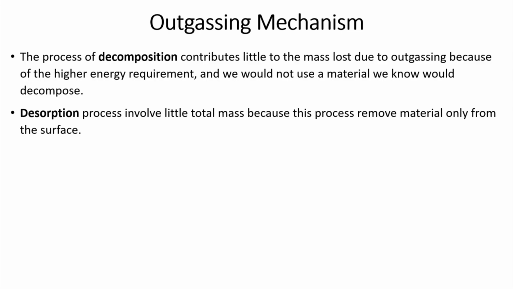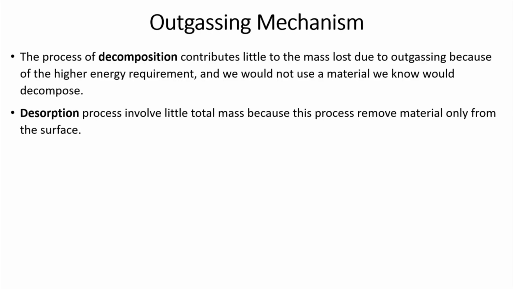The second process is desorption. This process also involves very little total mass loss, because the process removes the material only from the surface. But in general there will be some material trapped inside, in some fault or void. So, in that case desorption also is not effective or something which we need to consider.